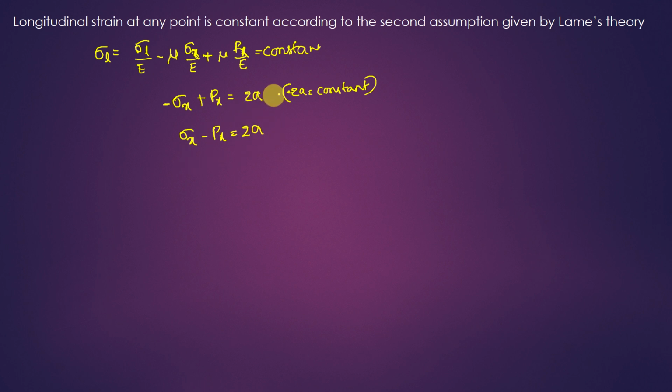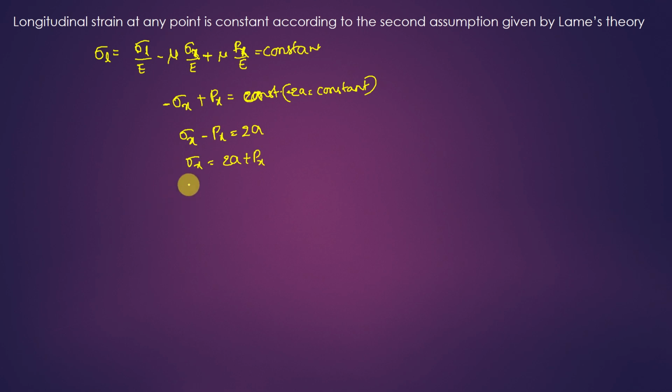I will write it in any manner because it is just some constant. So sigma x, I'll write it as 2a plus px. That constant is irrespective of sign, so I have taken it in this manner to make it easy. That's it.